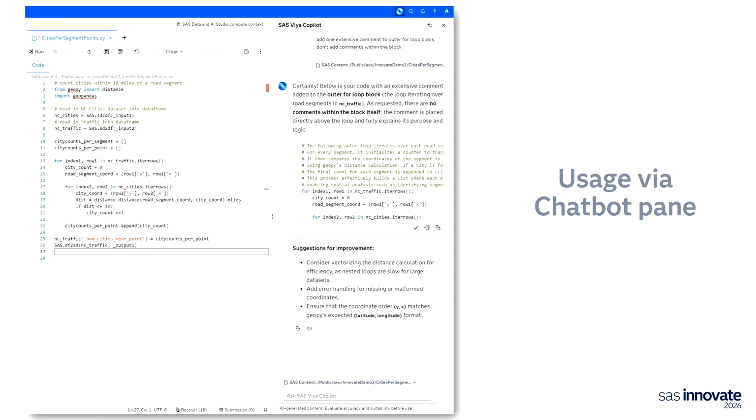So there will be 2 ways of using Copilot: inline, if this is what works better for your use case, or through the chatbot pane. In the chatbot pane, Copilot would usually respond with some additional information, a few suggestions that it can have for your code. So depending on your use case, you can use one method or the other.